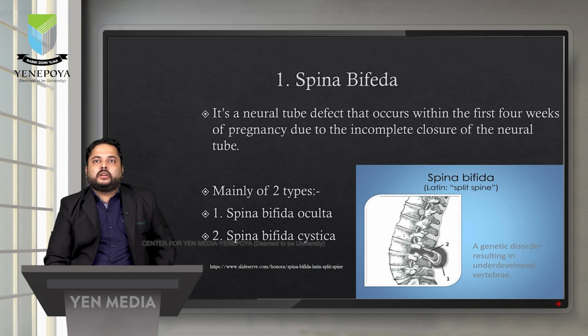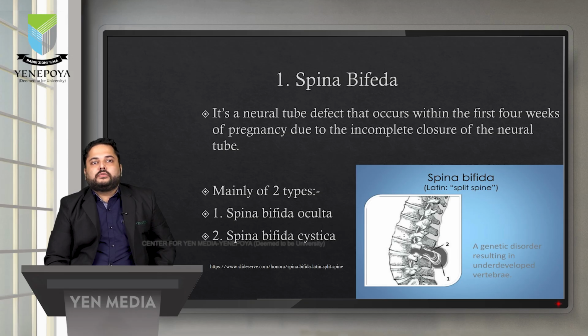So this is due to incomplete closure of the neural tube, and it is also a genetic disorder which results in underdeveloped vertebrae. So the vertebral column is not properly developed, which leads to different degrees of severity, and in most of the cases it is lethal in nature. The major two types include spina bifida occulta, and the second one is spina bifida cystica.